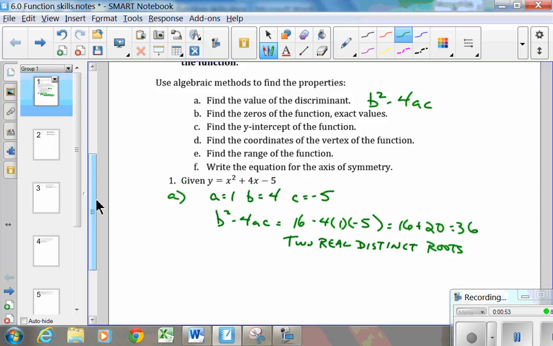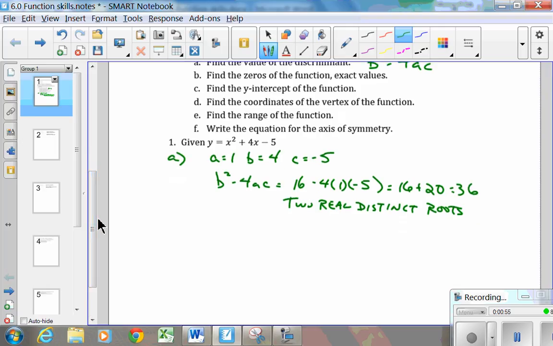So that discriminant tells me I have 2 real distinct roots, and actually better than that, because 36 is a perfect square, that tells me that I can actually factor my equation to find its roots. So that's what we're going to do for part B. We're going to make our expression equal 0. So we're going to find the 0 of x squared plus 4x minus 5. We said it's factorable.